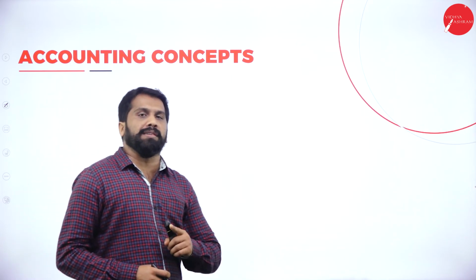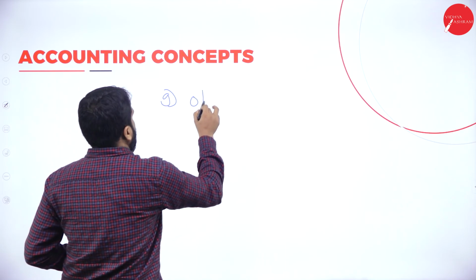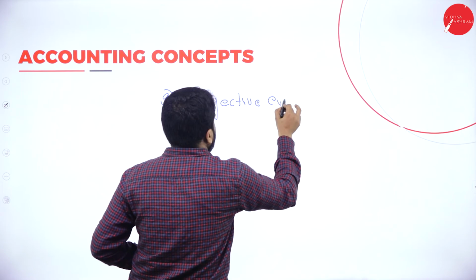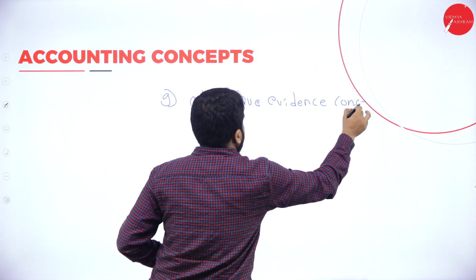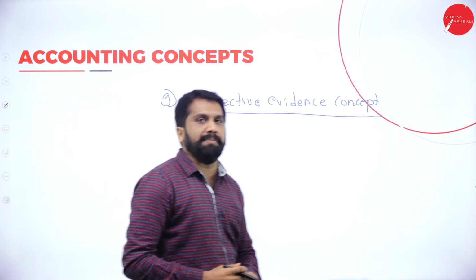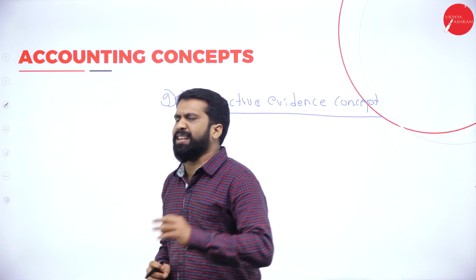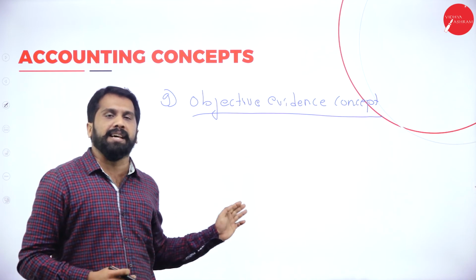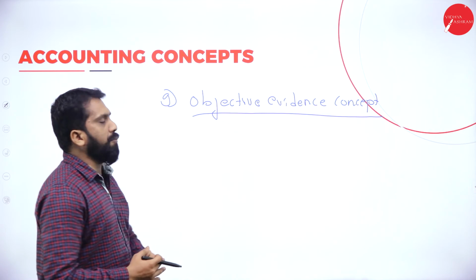So we'll go for your ninth one. That will be O, for objective evidence concept. Objective evidence concept. What do you mean by objective evidence concept? Very simple. In another 5 minutes, I'll conclude this or wind up. Now, what is objective evidence?